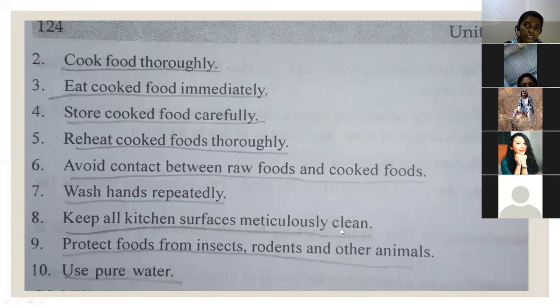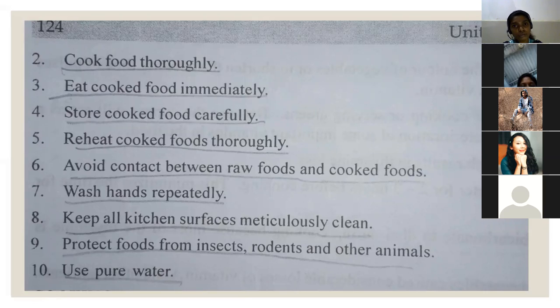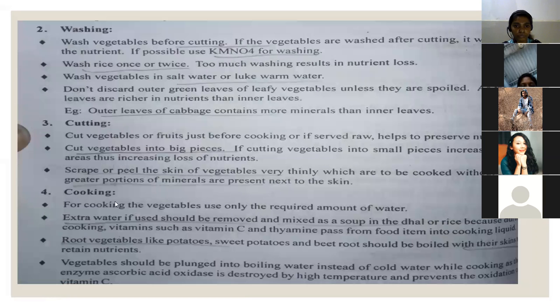And keep all kitchen surfaces meticulously clean. Always remember, the kitchen should be very clean in order to prevent foodborne diseases. And protect the foods from insects, rodents, and other animals. Use pure water. So we always need to use pure water. These are the 10 golden rules given by the WHO.